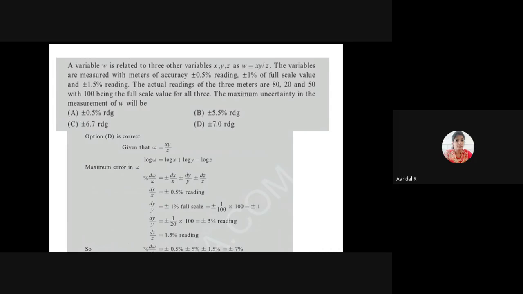A variable W is related to 3 other variables X, Y, Z as W equal to XY divided by Z. The variables are measured with meters of the following accuracy. X is measured with plus or minus 0.5% of reading.